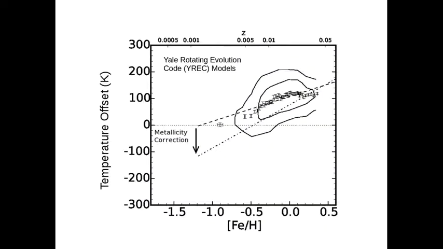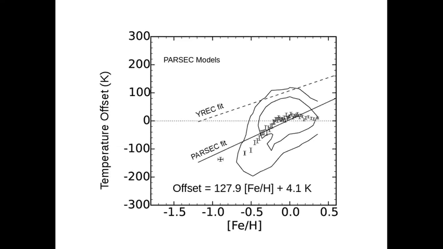When we do this for all the stars in our sample and bin the data, we find that the predicted temperatures of our models are off in a metallicity-dependent way with a slope of almost 100 Kelvin per dex. We are confident that this is not just a problem with our models, since we see a similar trend if we use the PARSEC grid of models, although the normalization is different. We also check that the offset we're finding is not due to our assumptions about the atmosphere boundary condition, helium enrichment, or asteroseismic mass scale.